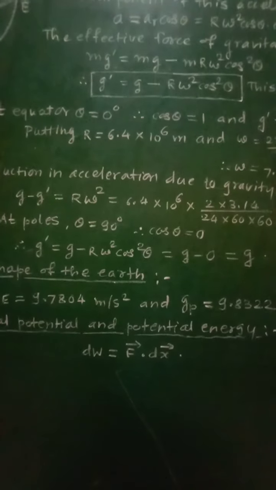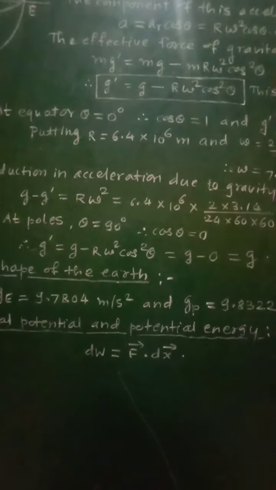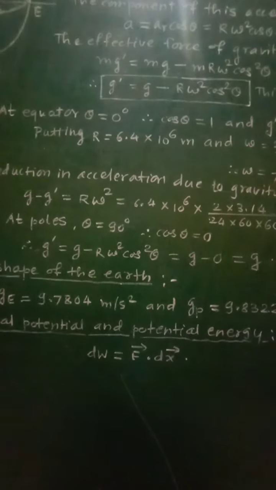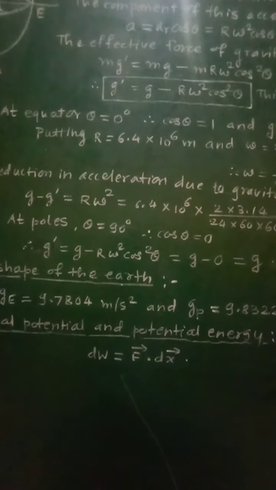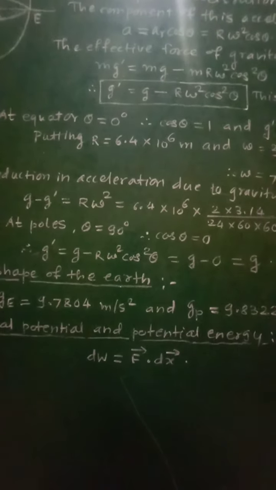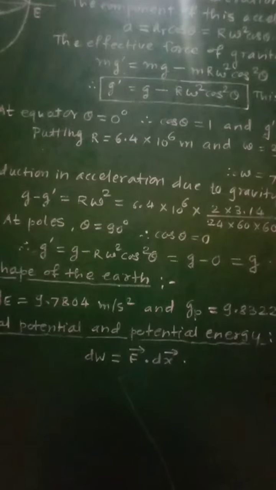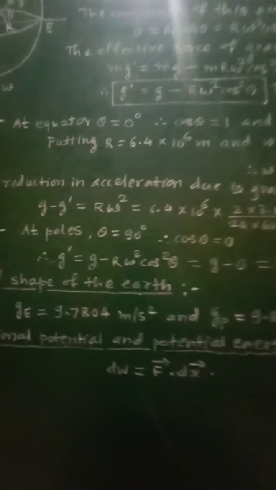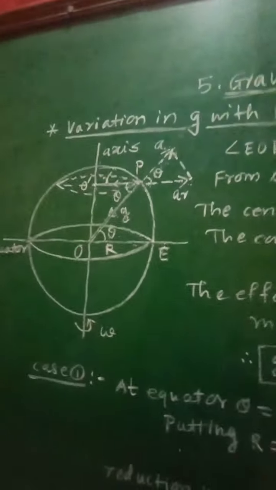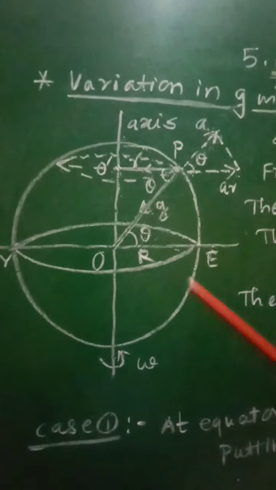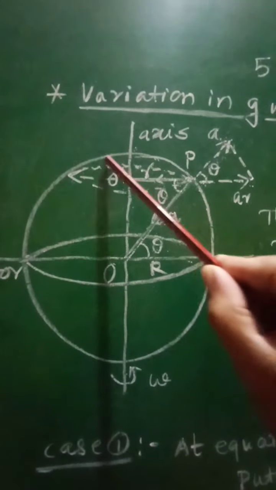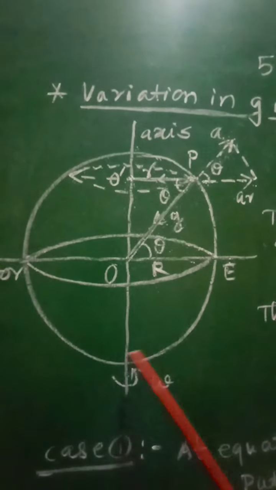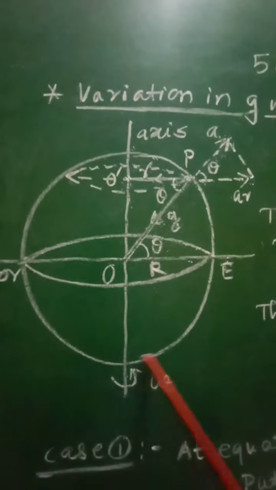The actual shape of the earth is elliptical, which is bulged at the equator and flattened at the poles. So it will be slightly flat at the poles, and bulged at the equator.